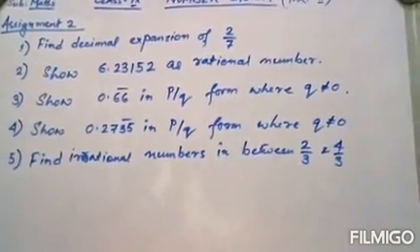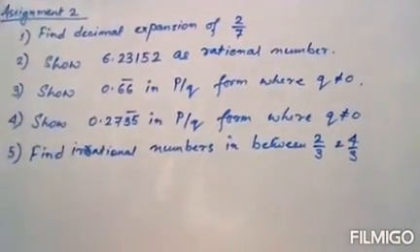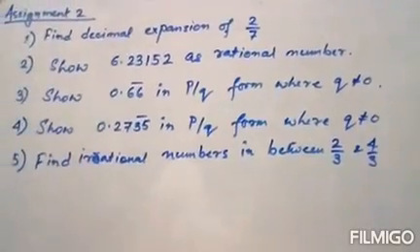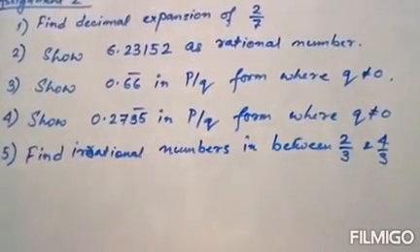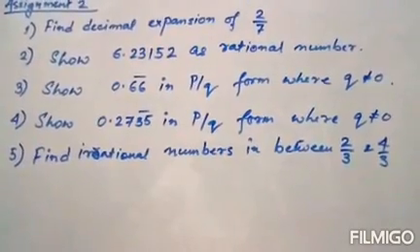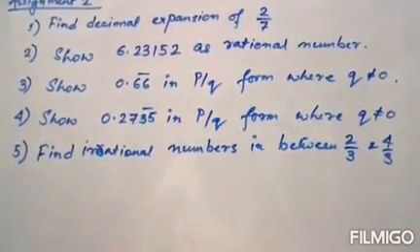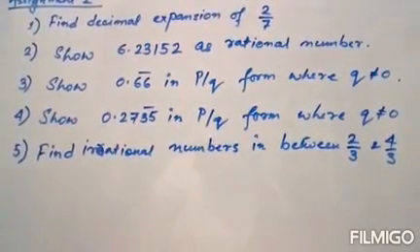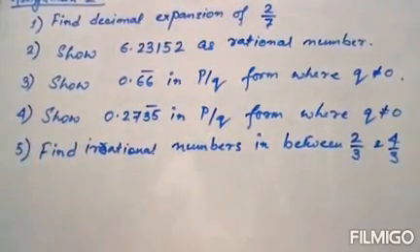So children, I have a bunch of questions for you after the end of this video lesson. It's for your assignment, assignment 2. First question: find the decimal expansion of 2 by 7.